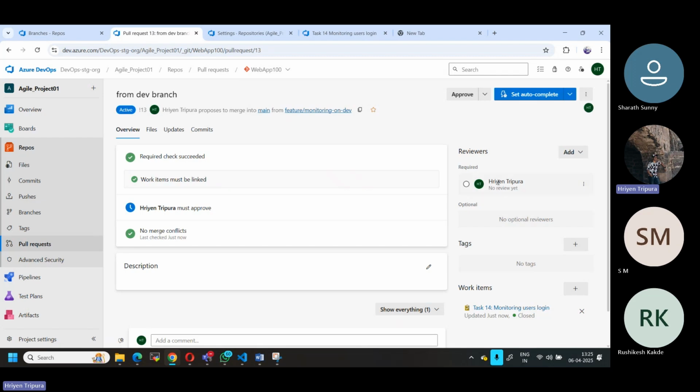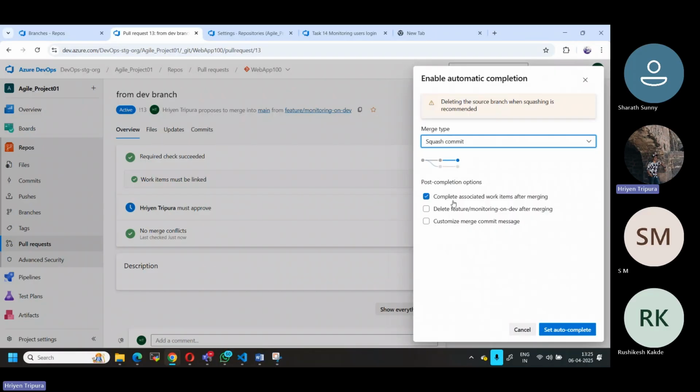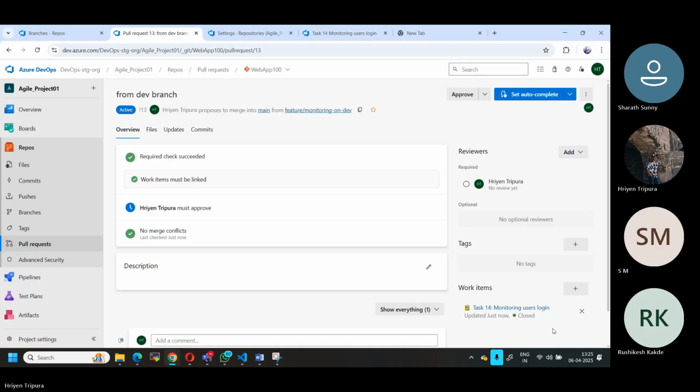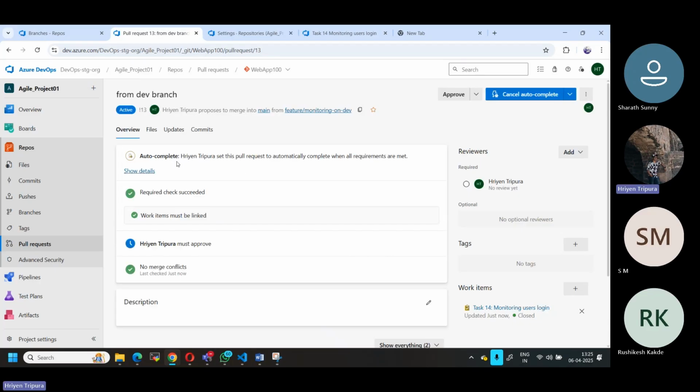Now I will give this. Okay, this time also we can see. Now, as I told you, I will set auto complete. Now you can mention this. This time I need to approve it, so I will just approve, and delete also this particular branch. Okay, monitoring, this particular one I will be deleting this time. Now if you see here, auto complete: Hriyen Tripura set pull request to automatically complete when requirements are met. That means if all requirements are met, then it will automatically complete.